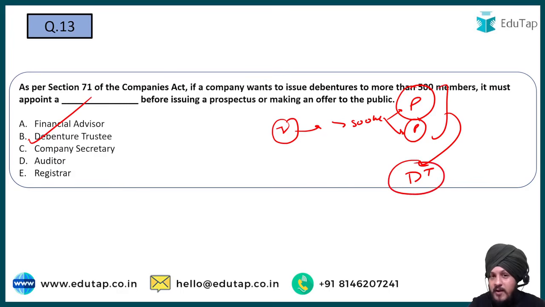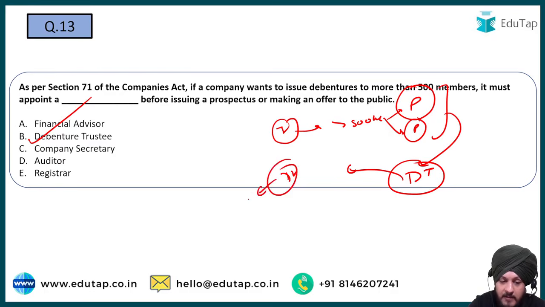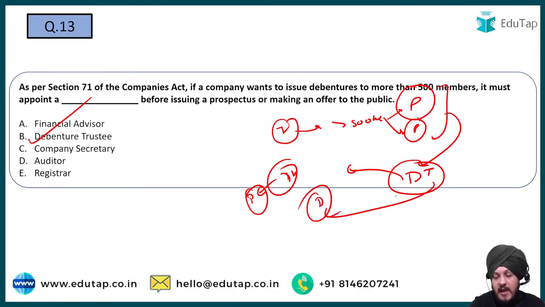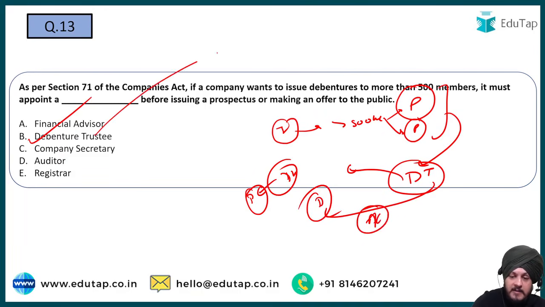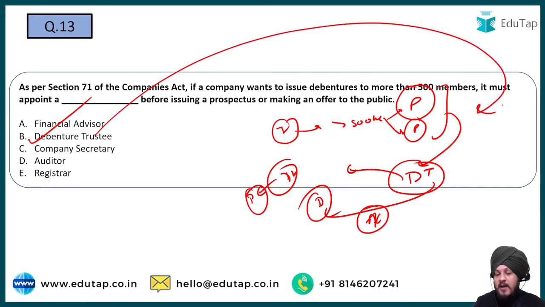It is going to work in a total unbiased manner, so that the interest of the debenture holders can be secured, can be protected. So he is going to monitor the compliance, right? He is going to monitor the compliance measures, and apart from that, if any kind of default is there by the company, he can take the action also as a part of his duty, as a part of his responsibility. So that is why the debenture trustee is appointed, and B is going to be the correct answer to this question.